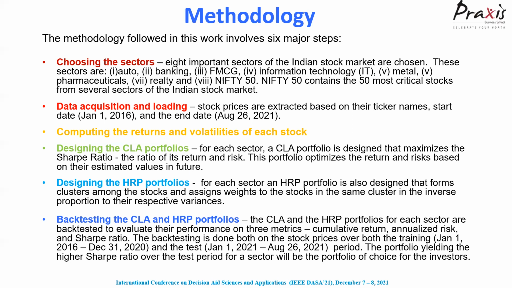The CLA portfolio is designed to maximize the Sharpe ratio, the ratio of its return and risk. The portfolio optimizes the return and risk based on the estimated values in the future. So the CLA portfolio actually depends on a robust estimation of the future returns, which we'll see in the next slide. And then we went for designing the HRP portfolios, which are a very novel technique proposed by D.